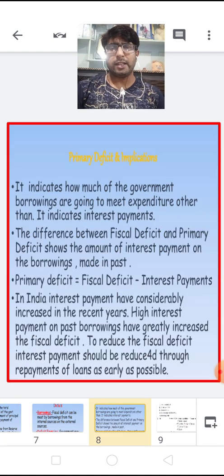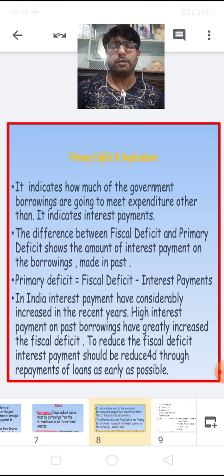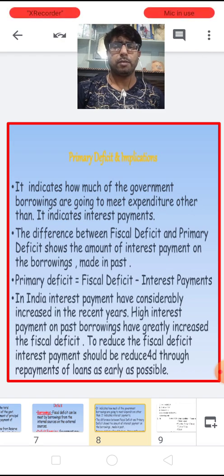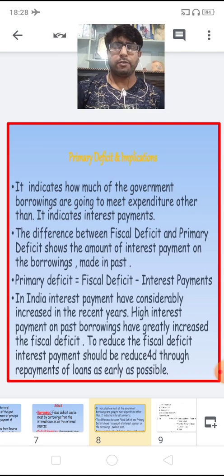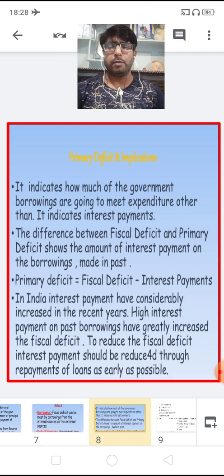So next is the primary deficit. Now, what is the primary deficit? Children, primary deficit is basically the difference between the fiscal deficit and the interest payment. So we had a formula for primary deficit: primary deficit is always equal to fiscal deficit minus interest payment.